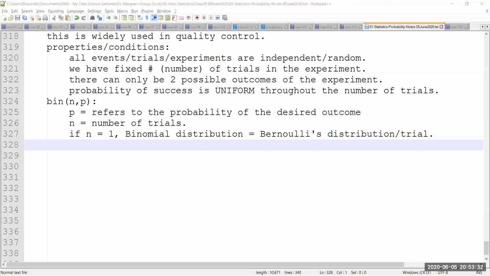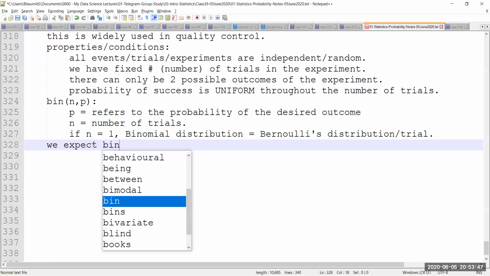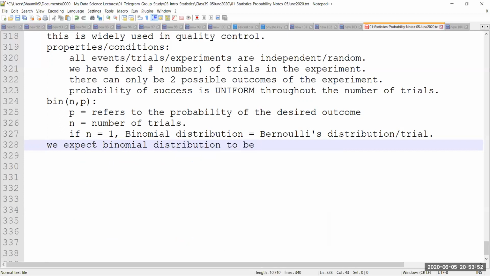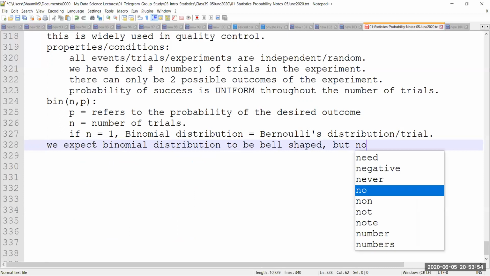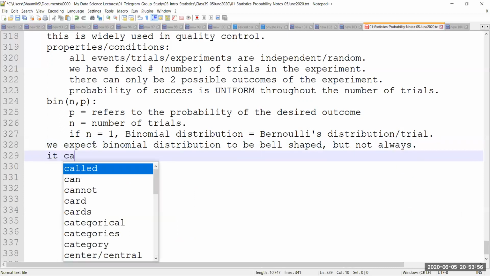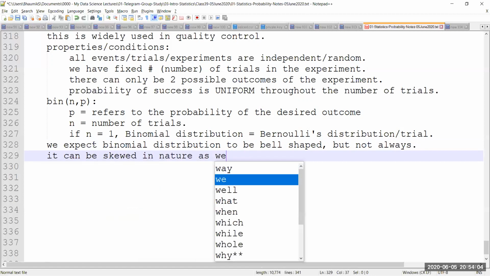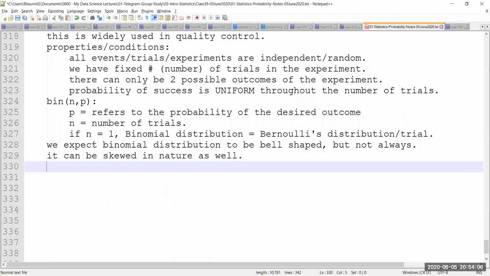Not every binomial distribution is going to be bell-shaped. It can be left skewed, it can be right skewed. So we should write that: we expect a binomial distribution to be bell shaped, but not always. It can be skewed in nature as well. It can be left skewed or right skewed, depending on the data.